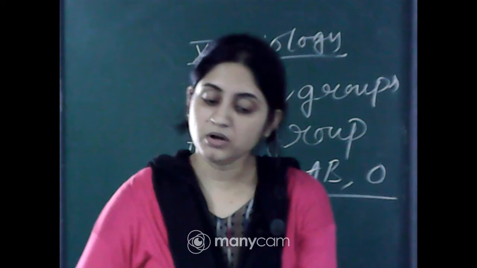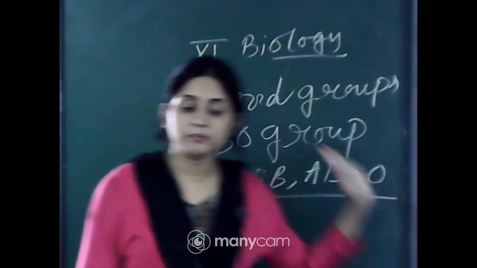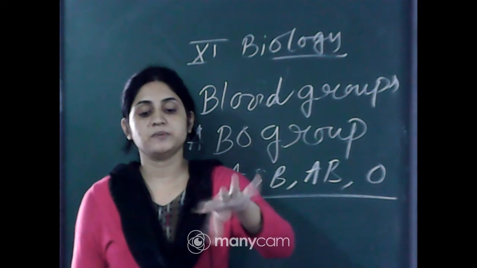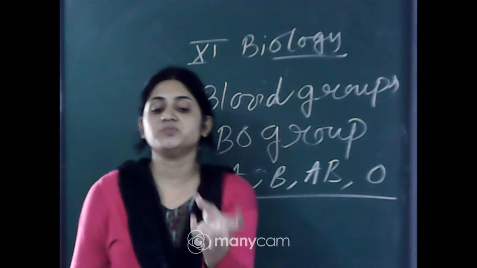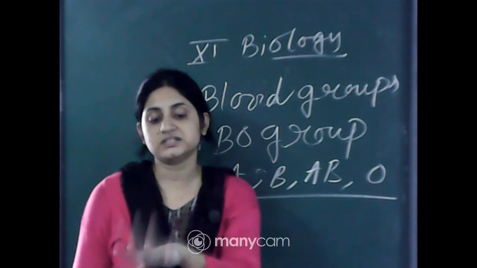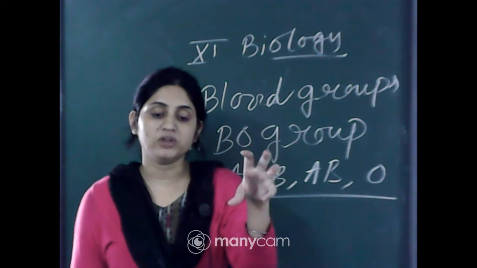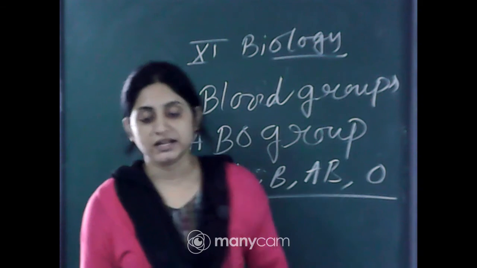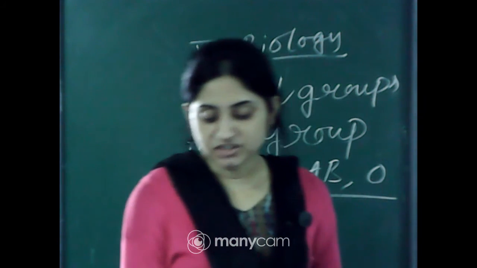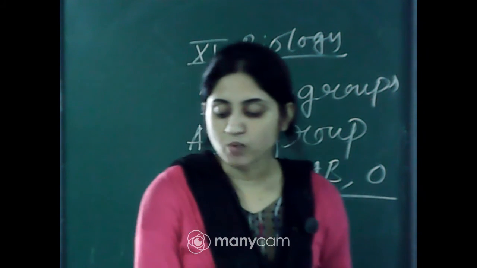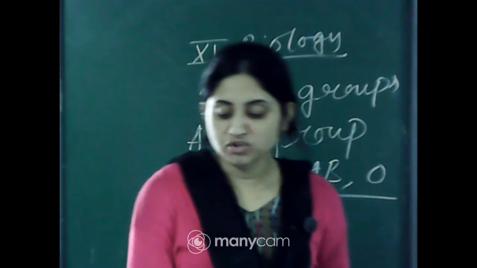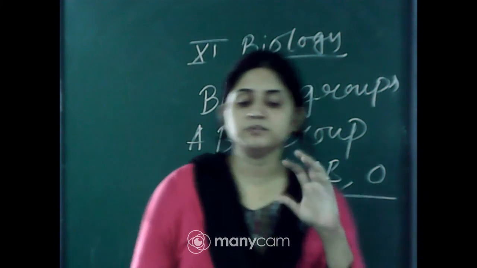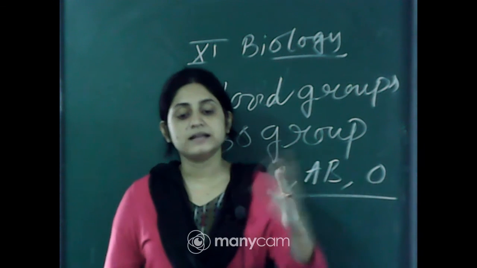Rh grouping. So this is the classification of blood depending on antigen and antibody. Now classification occurs depending on the presence of Rh factor, that is, whether the Rh factor is present or not. It was found in the body of a rhesus monkey, so that's why this protein is named Rh factor. Another antigen, the Rh antigen, similar to the one present in the rhesus monkey, is also observed on the surface of the RBC of the majority. 80% of people are positive blood because the Rh factor is present.